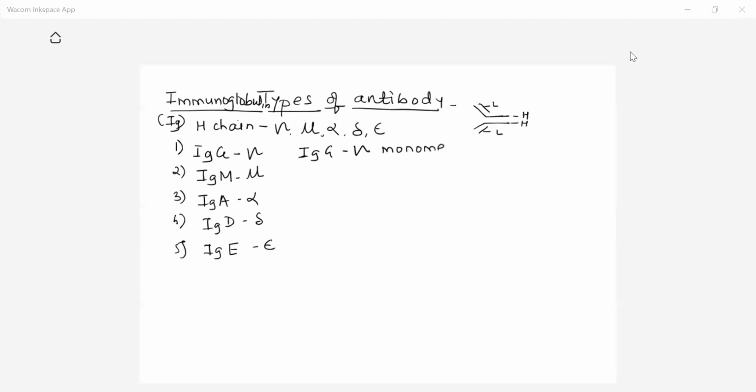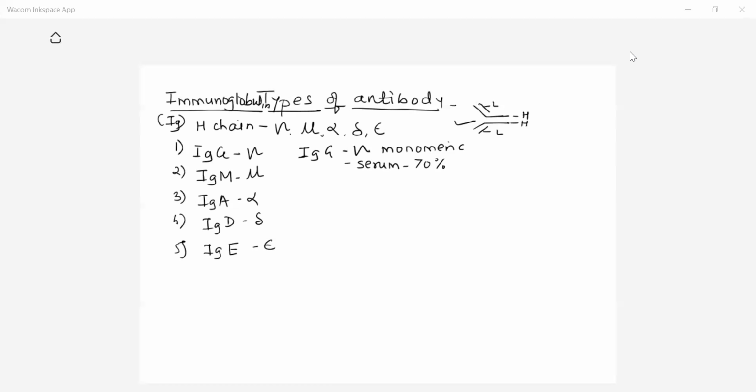Monomeric means a single Y-shaped structure, consisting of two heavy chains and two light chains. This is the antibody present in serum. It is the highest serum antibody. Its percentage in the serum is highest, about 70% of the antibodies in the serum are of IgG type.